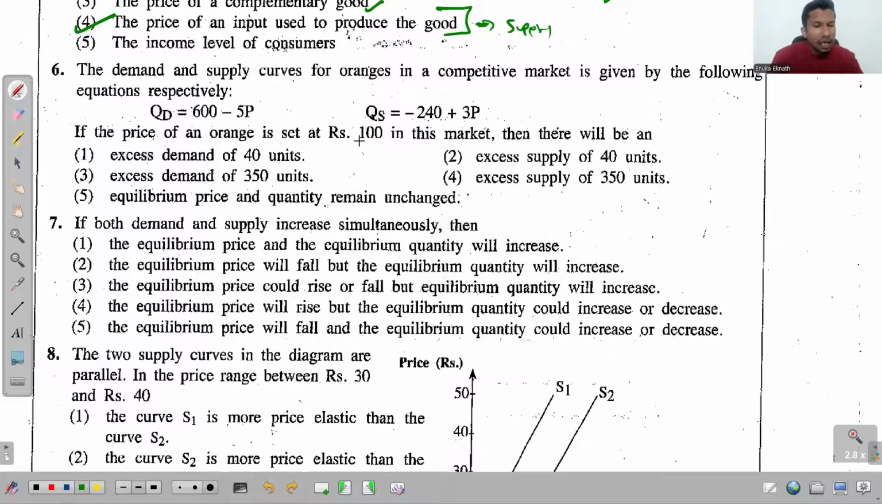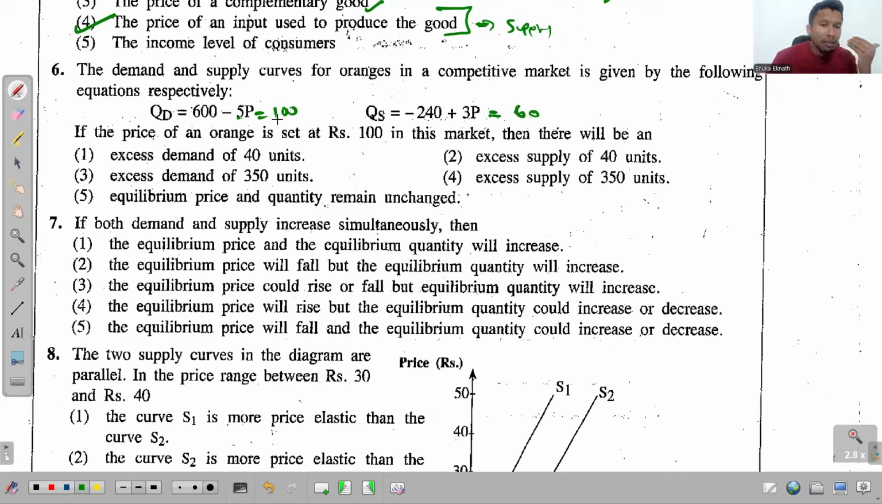Okay, so let's see how much would be the quantity demanded if the price is rupees 100. Just replace P in the demand equation with 100. So 5 into 100 will be 500. Then 600 minus that 500 will give you how much? 100. And let's see how much is the quantity supplied when the price is again 100. So 3 multiplied by the price 100 will be 300. So minus 240 plus 300 will be plus 60.